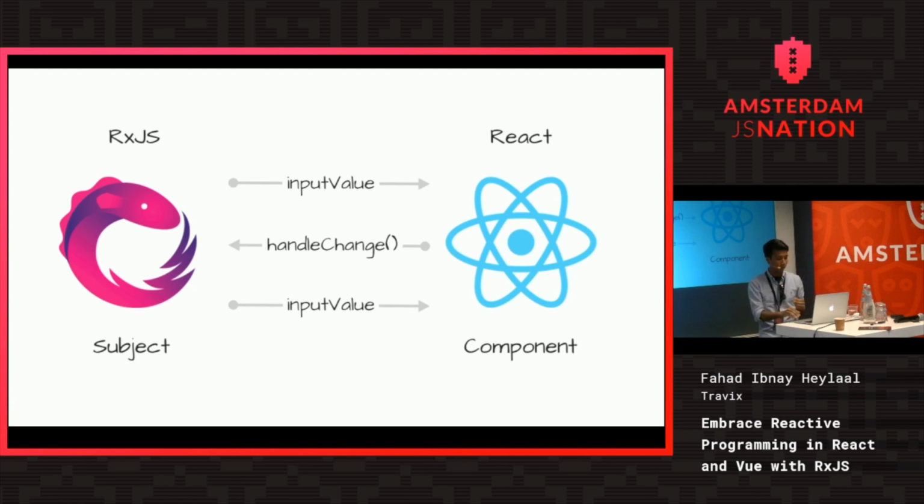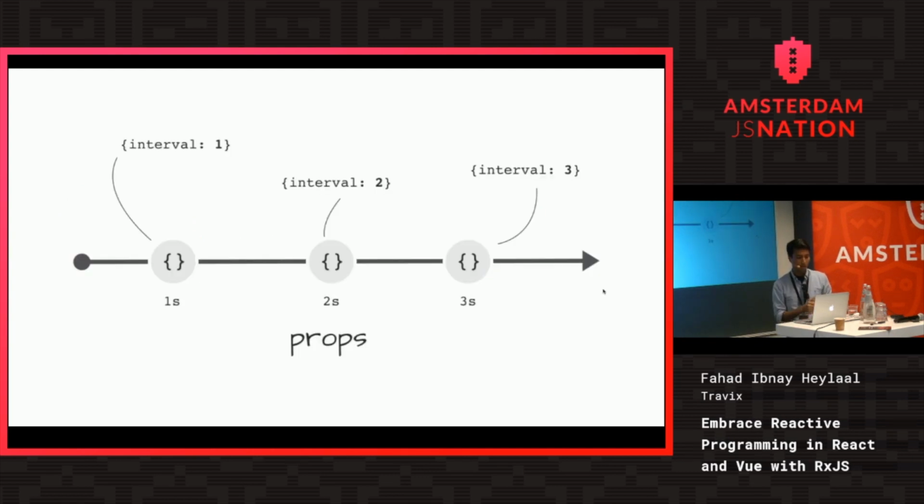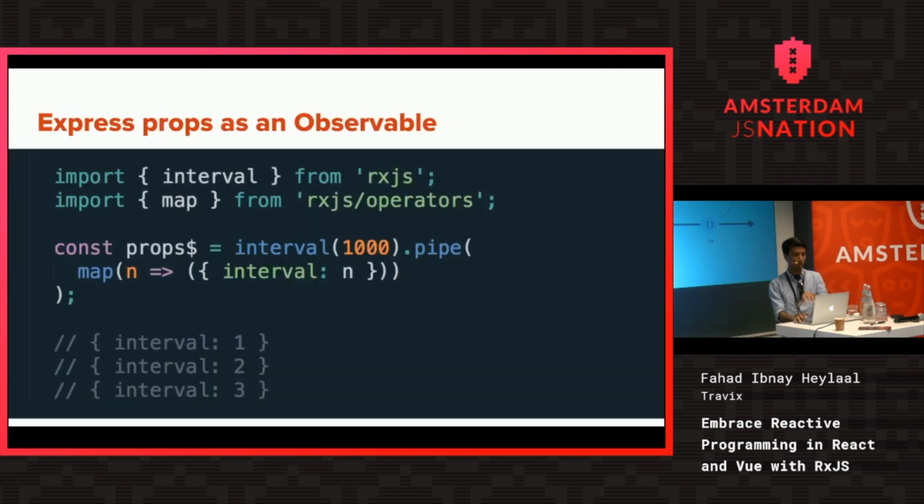So we talked about that. Now I'll give a very simple example. Imagine there is an interval component that receives the prop interval, and we expect that prop to be incremented every second by 1. In the first second, the prop would be interval 1, then interval 2, then interval 3, and then 4, 5, it just keeps on going. This stream can be expressed with RxJS using this code. We import the interval function from RxJS directly, and when we call it, we get a stream that gives me an incrementing number every second. So this is 1,000 milliseconds.